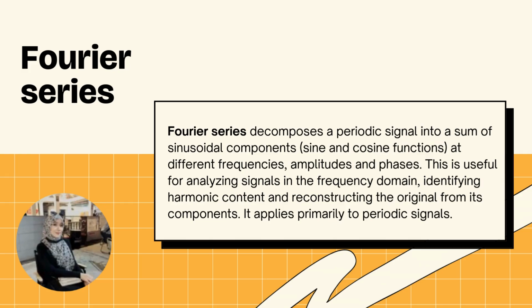Next, Fourier series decompose a periodic signal into a sum of sinusoidal components, which are sine and cosine functions at different frequencies, amplitudes, and phases. This is useful for analyzing signals in the frequency domain, identifying harmonic content, and reconstructing the original from its components. It applies primarily to periodic signals.